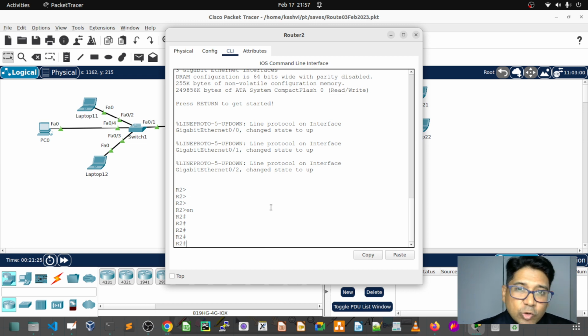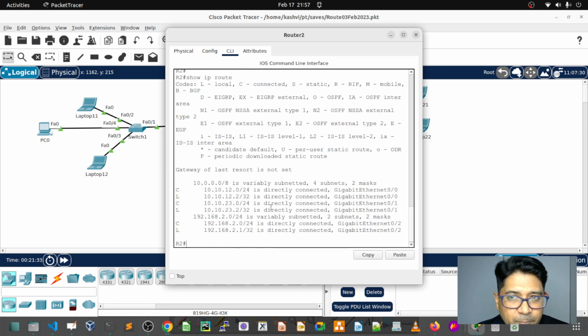So what is the command to check the routing table? IP route. Are you able to see? Yes, sir. Can you see? Let me.